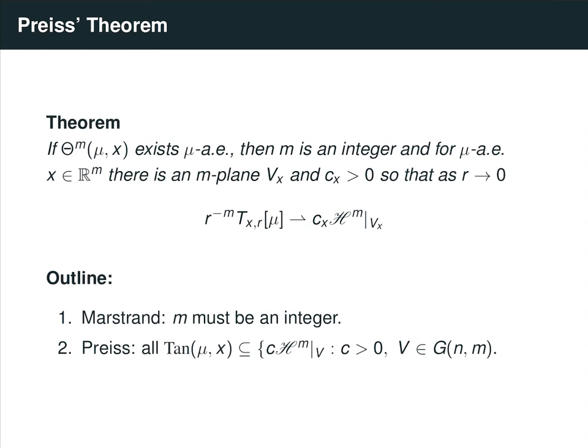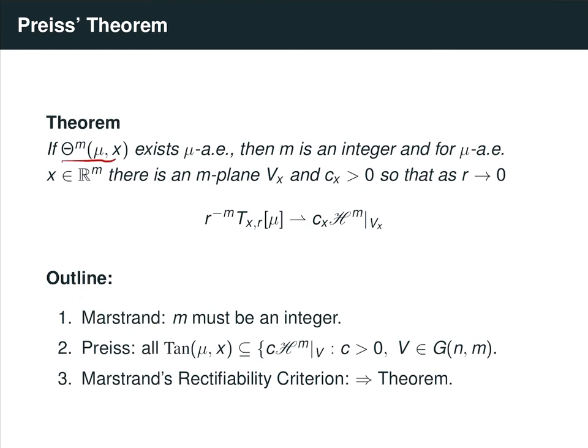In fact, Preiss's original theorem is a theorem about rectifiability of measures, but I'm stating it in an equivalent formulation above, so we don't have to discuss rectifiable sets yet. When we do discuss rectifiability, we'll prove what's called Marstrand's rectifiability criterion, which says that if the m-dimensional densities exist and all the tangent measures of mu are flat at almost every point, then the above theorem holds: at almost every point there's actually a unique tangent measure that's just Hausdorff measure restricted to some plane.